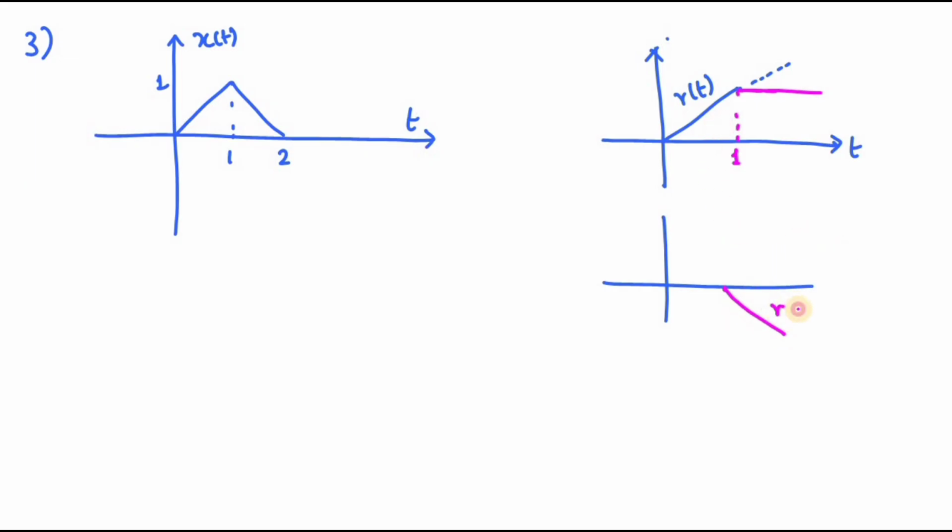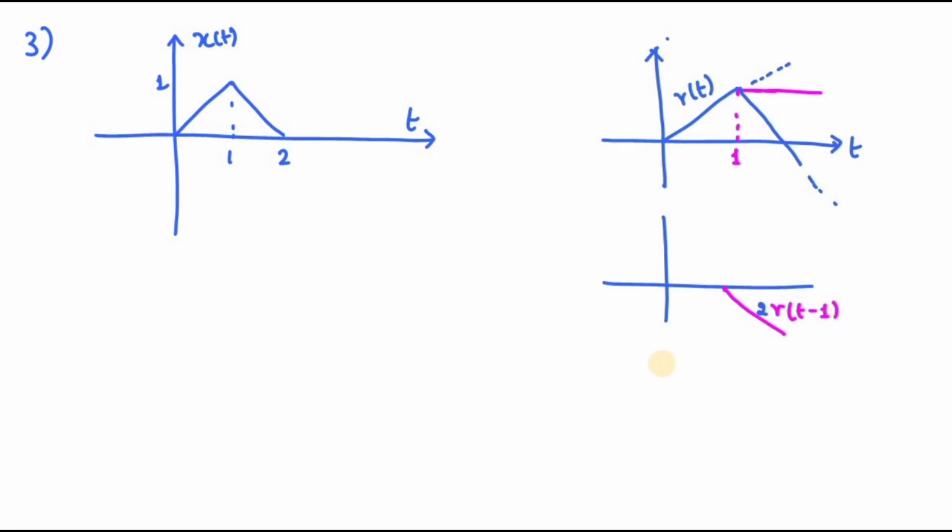If I subtract this signal with r of t minus 1, I will obtain this type of graph. But if I want to get the signal like this, I have to multiply this one with 2 into r of t minus 1.